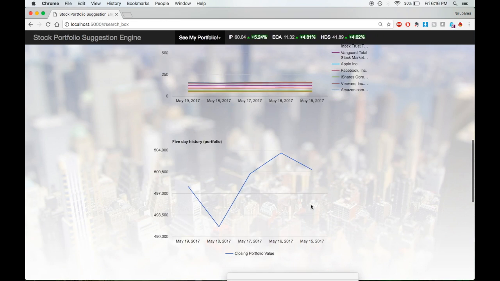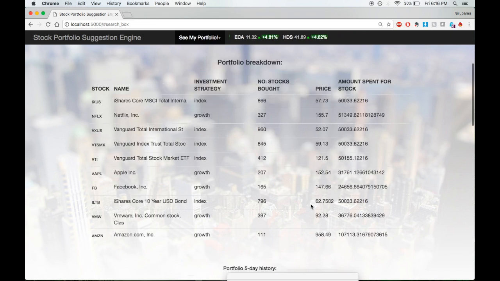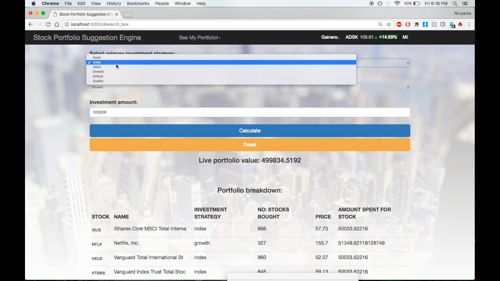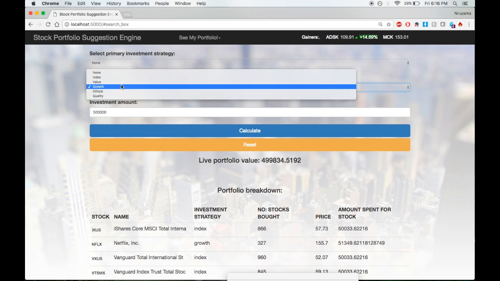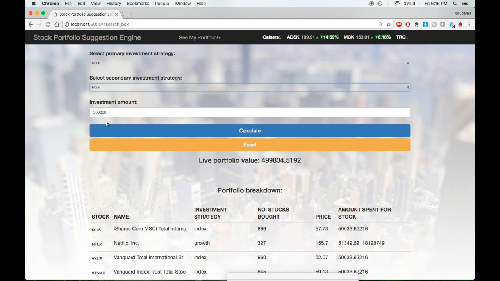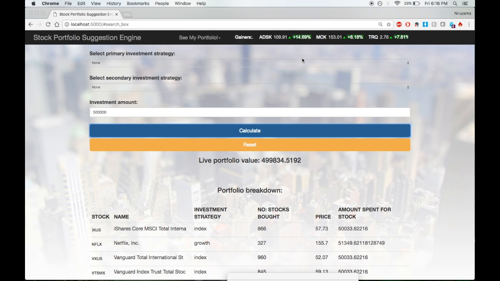Again, we get all the output that is necessary. The fourth test case is to test with no input strategy. Hit calculate. It gives us an error message, which is the correct output.